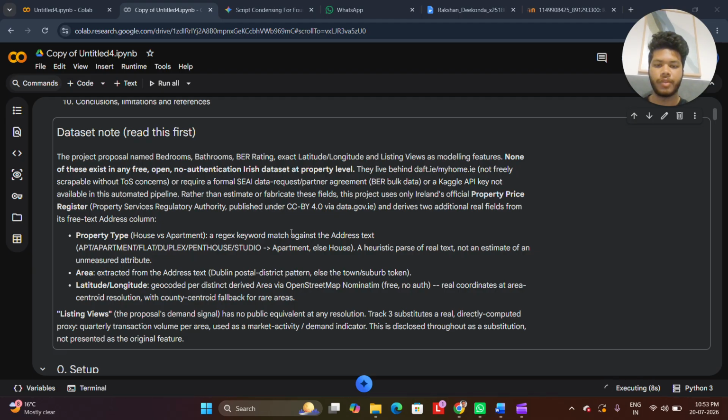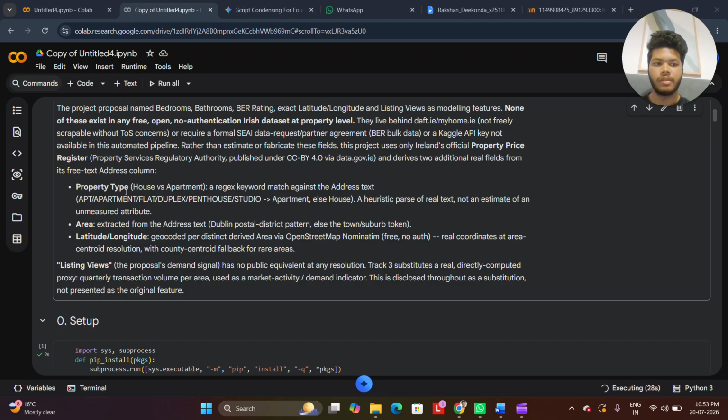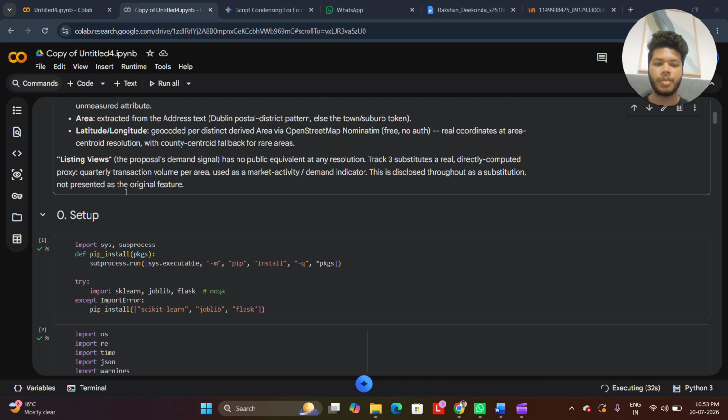The main aim of the project was to use real residential property transaction data for Ireland to build machine learning models for property price prediction, property value classification and demand prediction, and we used the Residential Property Price Register published by the Property Services Regulatory Authority of the island.